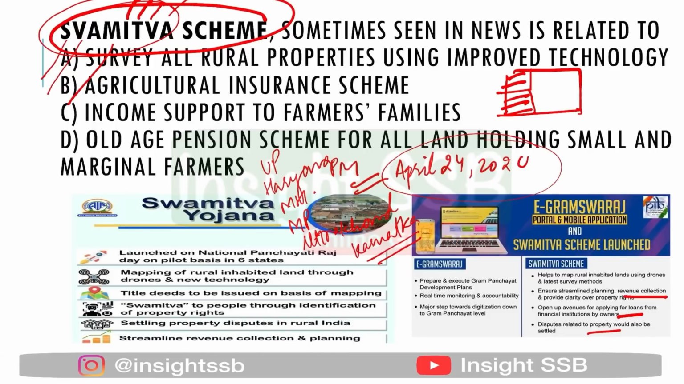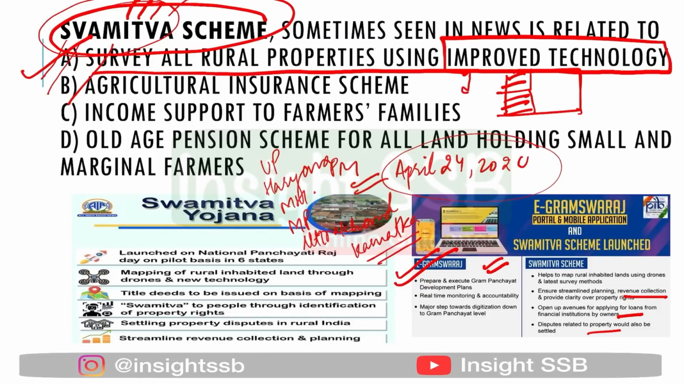Okay. And talking about the portal that is e-Gram Swaraj, this is the portal that has been created for monitoring and to account whatever information has been collected and has been uploaded on website. So the answer for the same will be A, that is survey all rural properties using improved technology. Talking about improved technology means drones. Okay. So this is the main scheme and all these things that I have explained to you, please remember it thoroughly. It is a very important scheme.